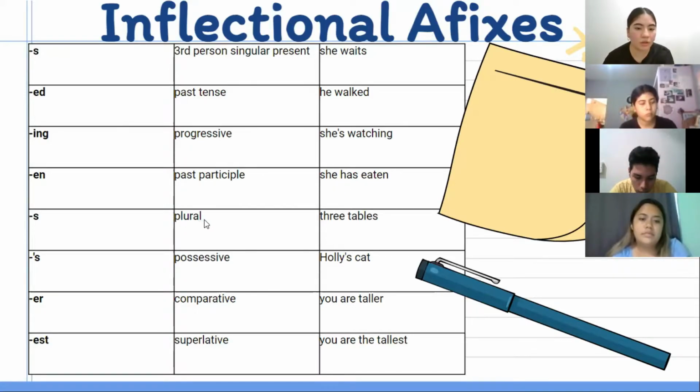S is for plural, for example, three tables. Apostrophe s is for possessive: Holly's cat. Er is comparative. Example, you are taller. Est is for superlative. You are the tallest.